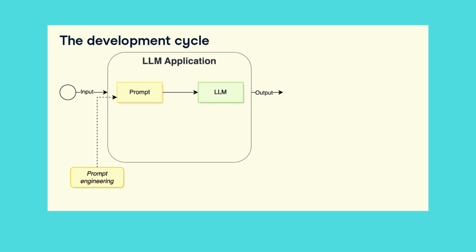Let's return to the development cycle. Chains and agents enrich our application by enabling intricate sequencing and transformations of inputs and outputs, thereby enhancing our functionality. The act of creating chains and agents is called chain and agent development.